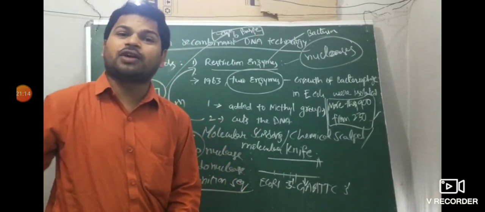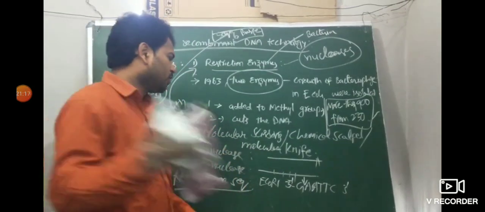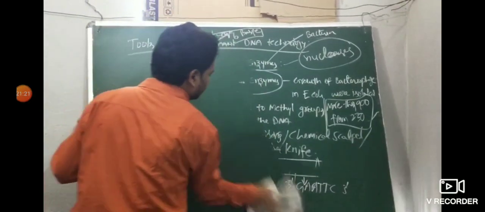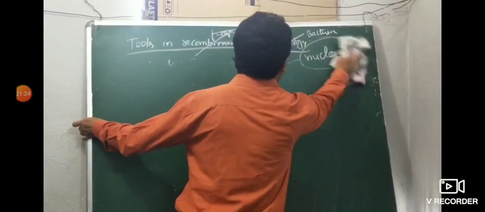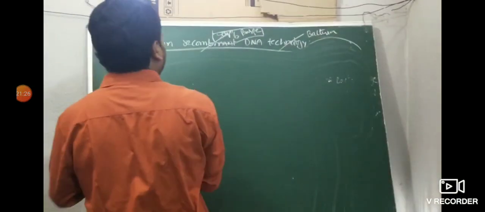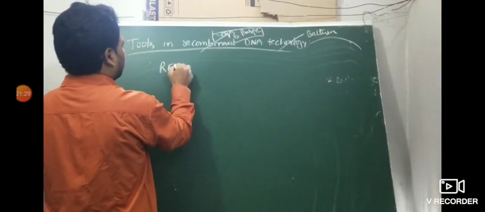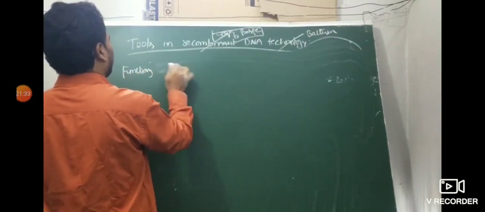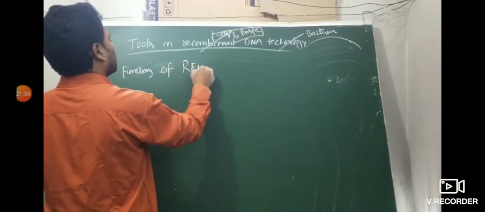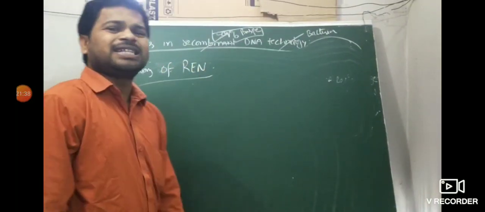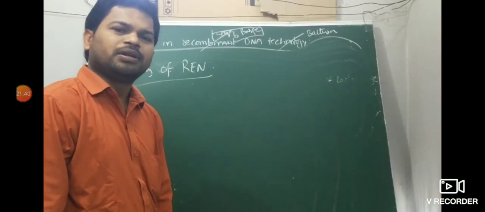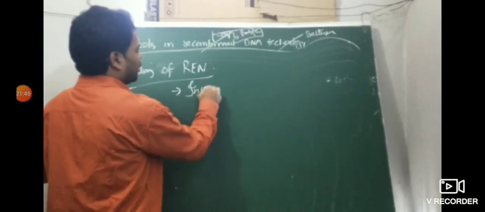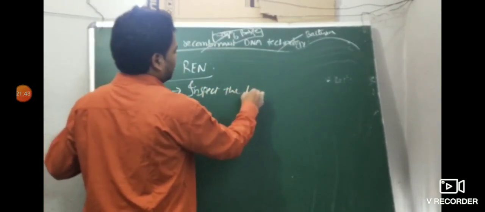Next, functions of REN. What is the function of restriction endonuclease enzyme? This is a 2 mark question also. Each restriction endonuclease enzyme inspects the length of the DNA.